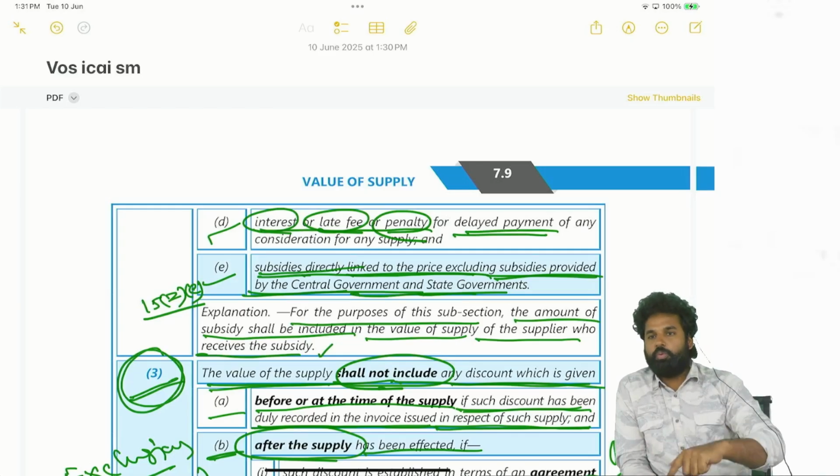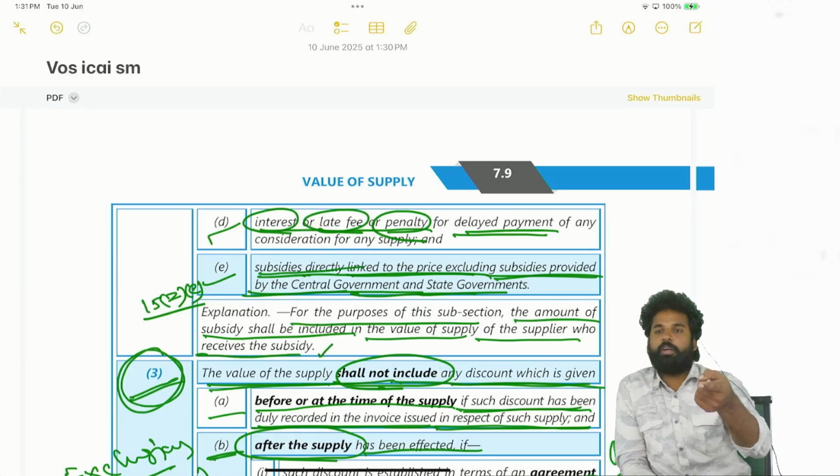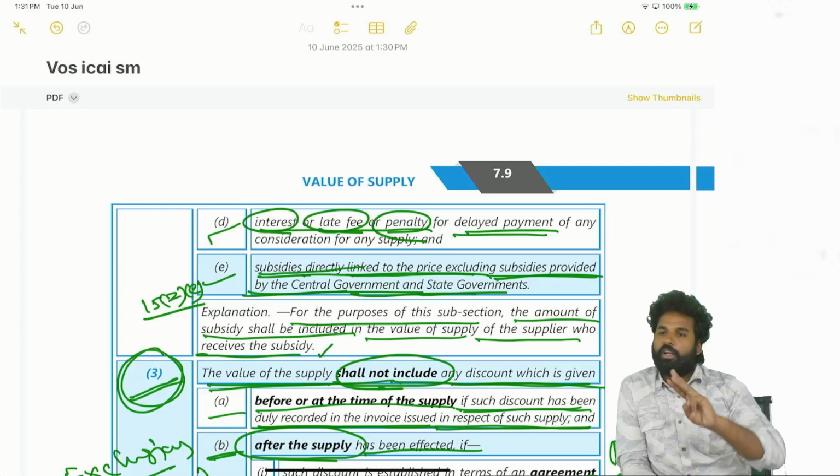In 15.2, we have 5 different clauses: A, B, C, D, E. What are the 5 different clauses? Clause A is taxes and cess, other than GST, to be included, to be added to the value. Next, second point, liability of the supplier but incurred by the recipient has to be added to the value. Next, incidental expenses like packing, commission, etc. have to be added to the value.